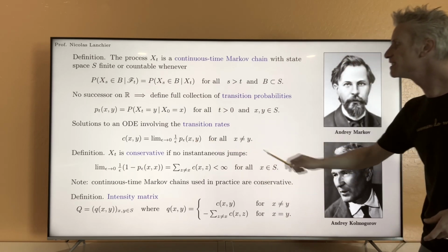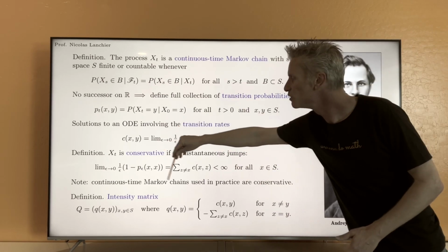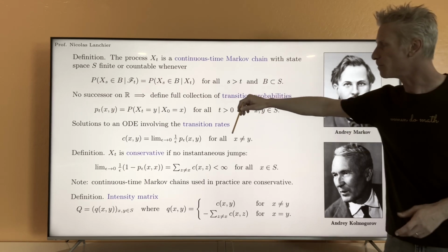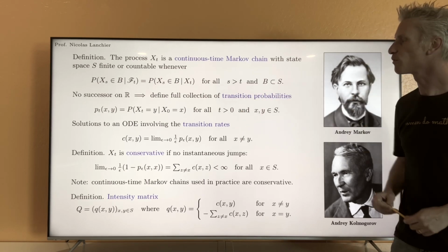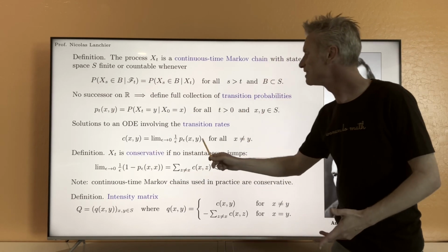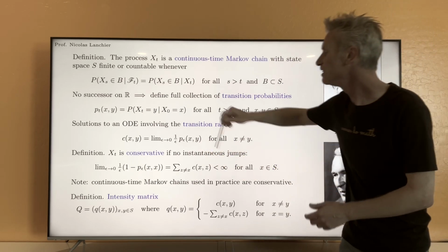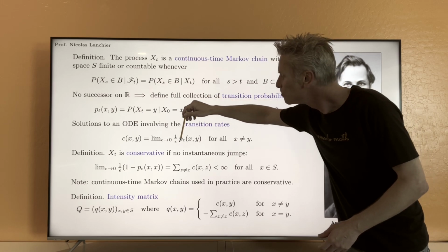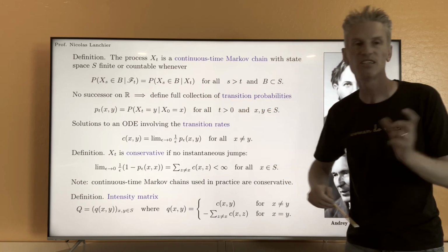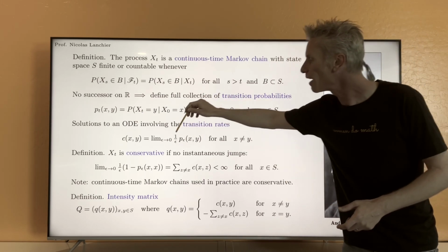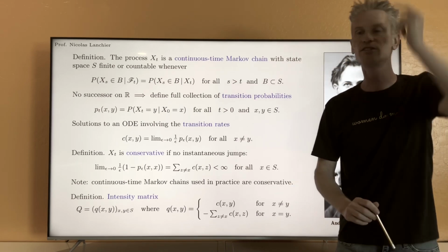Notice that in this definition here, if we impose no instantaneous jump, indeed, for x different from y, Cxy exists and is finite. But if x equals y, then eventually you have that p epsilon xx, when epsilon is small, is going to be close to 1 divided by epsilon. This goes to infinity.